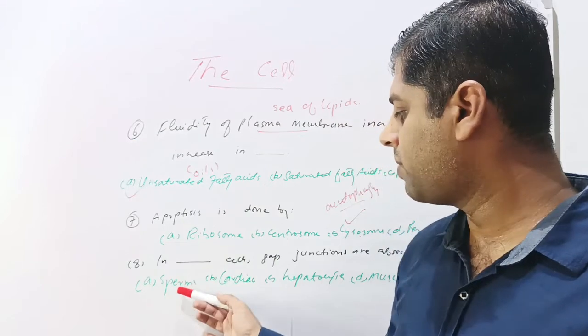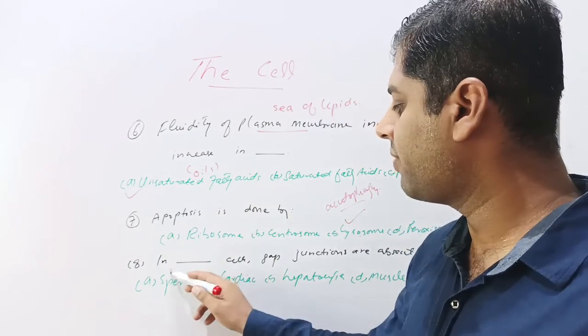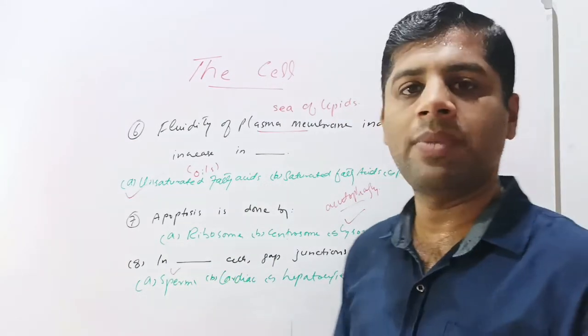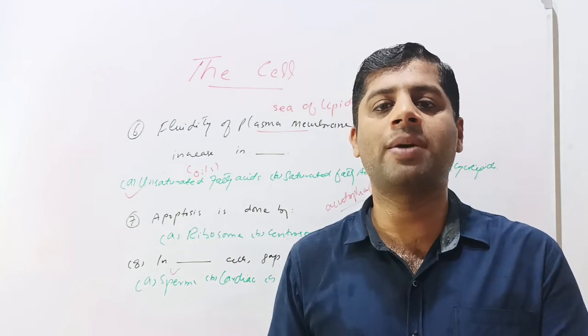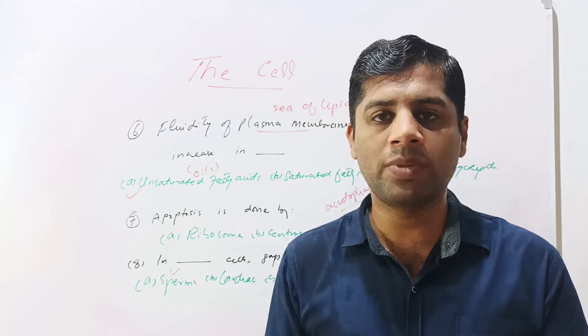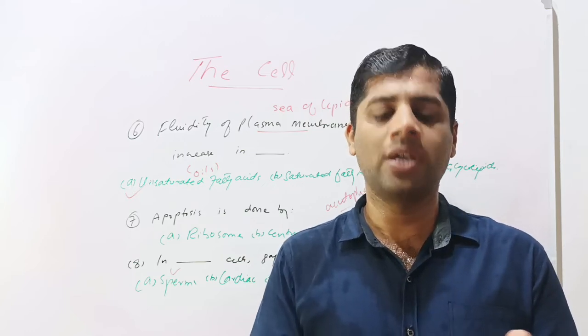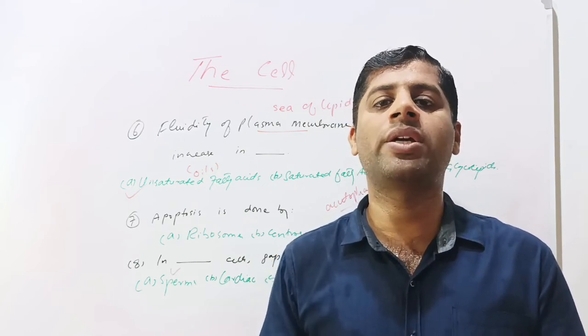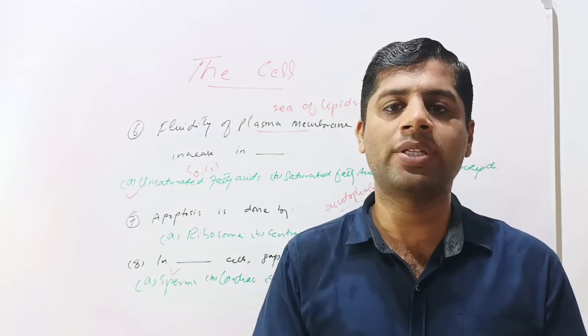So the option sperms is correct because sperms don't have gap junctions. It should be kept in mind that any of the motile cells lack gap junctions. There are no gap junctions between the moving cells. Gap junctions are only present in the stagnant or stationary cells present in the body in a fixed position, so that the nerve impulse may be transmitted from one cell to other cell.